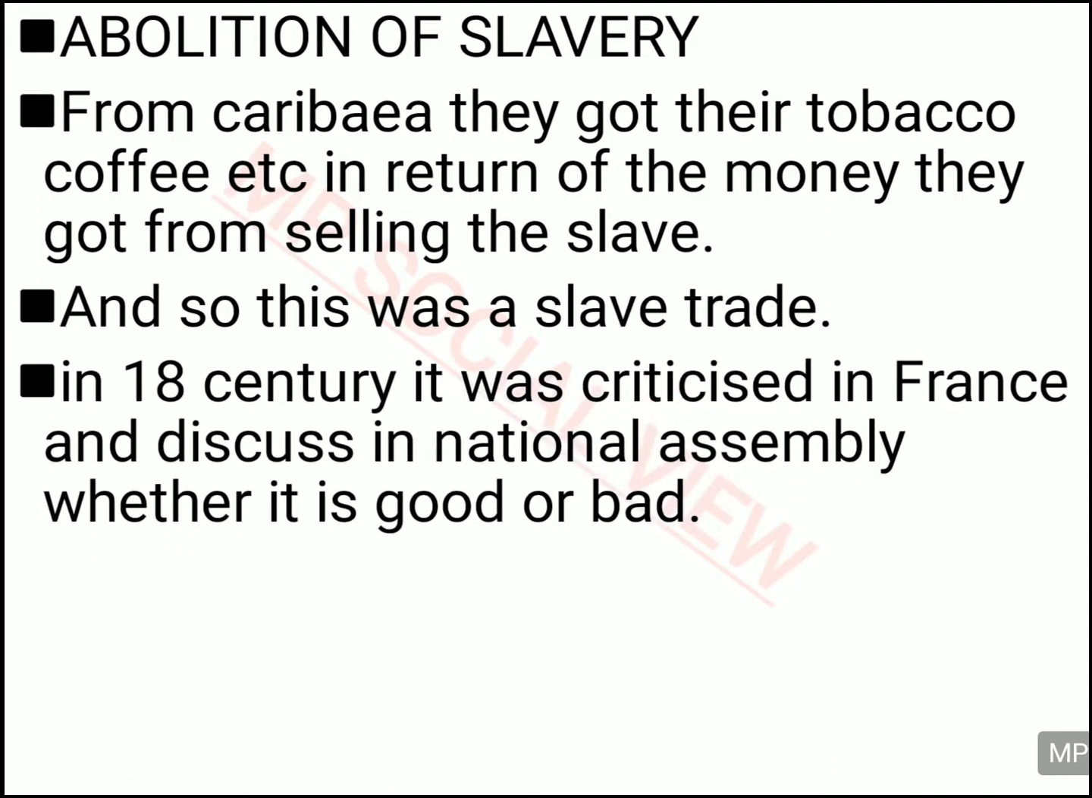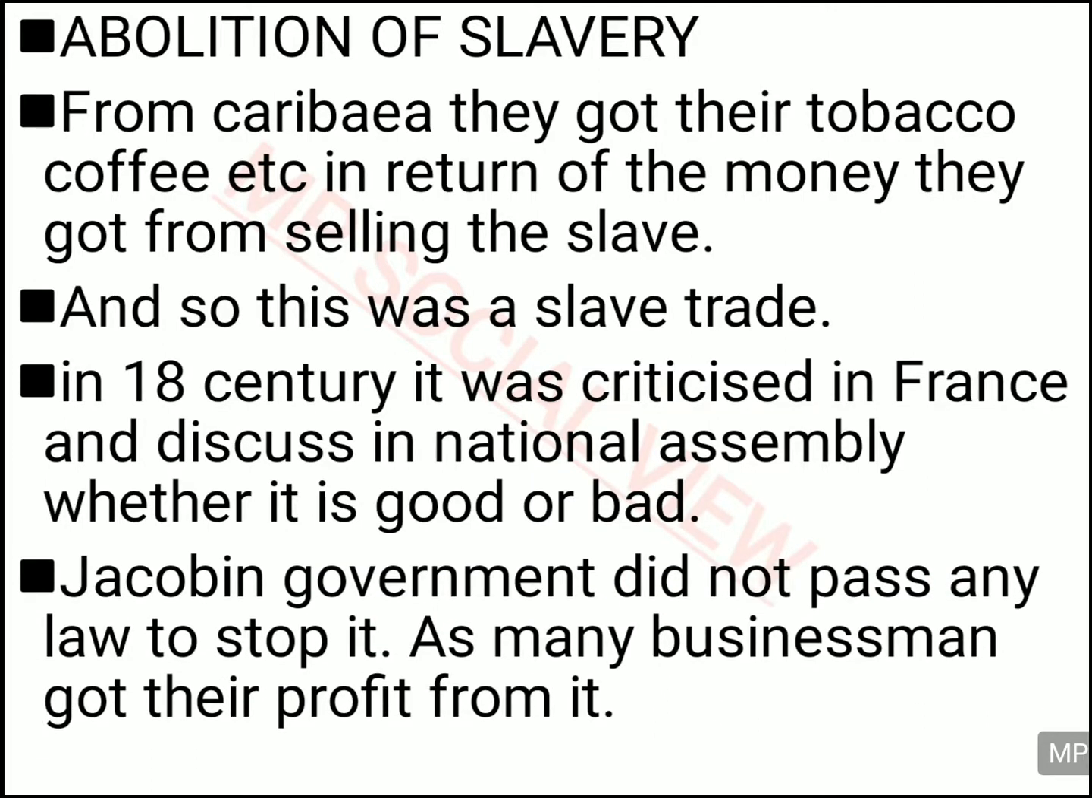This was actually happening, and the slaves were kept in a very bad way. They became slaves for their whole life, and they led a very miserable life without any payment. In the 18th century, this trade started being criticized. They discussed this slave trade in the National Assembly also, and some said it is a good thing, and some said it is very bad. The government was asked to remove slavery from France and to put a stop to the slave trade. But the Jacobin government did not listen.